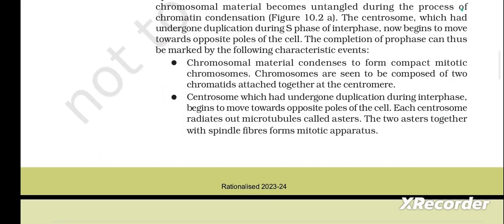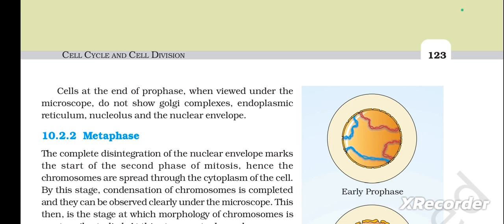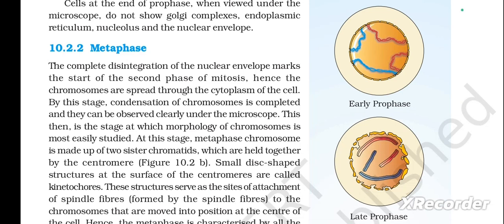First one is chromosomal material condenses to form compact mitotic chromosomes. Chromosomes are seen to be composed of 2 chromatids attached together at the centromere. The next point is the centrosome, which had undergone duplication during interphase, begins to move towards opposite poles of the cell. Each centrosome radiates out microtubules called asters. The 2 asters together with spindle fibers form the mitotic apparatus. Cells at the end of prophase, when viewed under the microscope, do not show Golgi complexes, endoplasmic reticulum, nucleolus and the nuclear envelope.